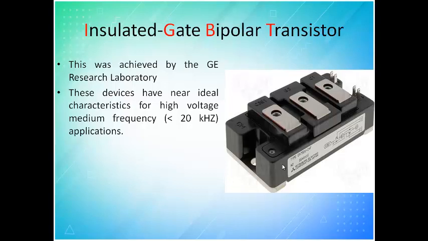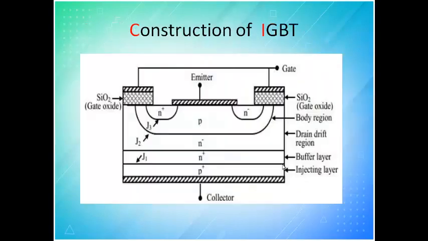I have shown you a diagram of an IGBT, which has a high power rating. When you take a MOSFET, the size of an IGBT will be thrice or even more. It was first invented by GE, General Electric Research Laboratory. These devices have near ideal characteristics for high voltage, but the operating frequency compared to MOSFET is only medium. Such high frequency as with MOSFET you cannot go with IGBT.